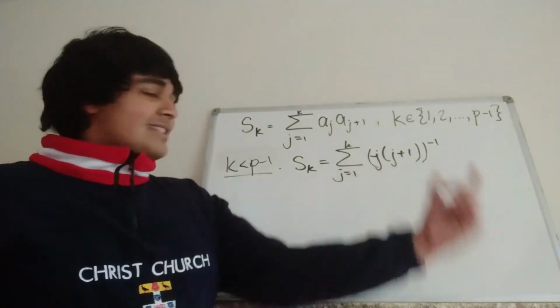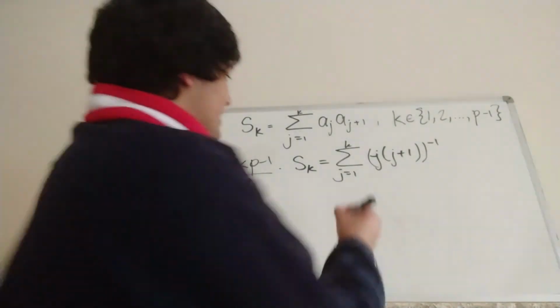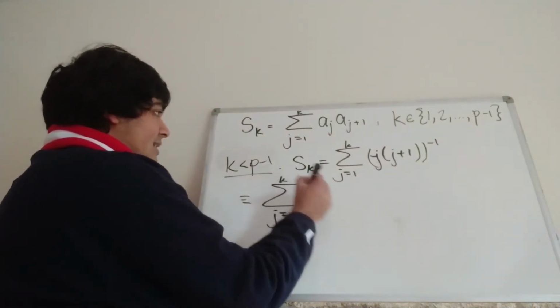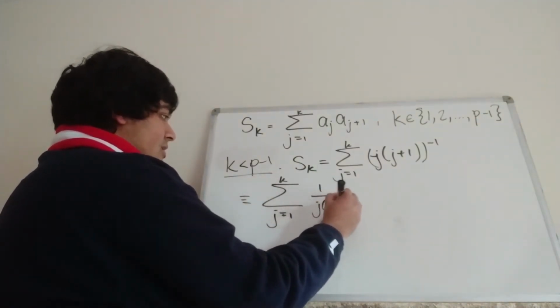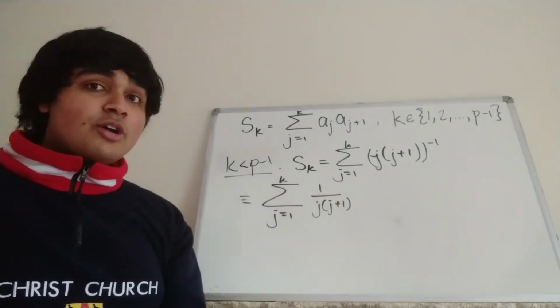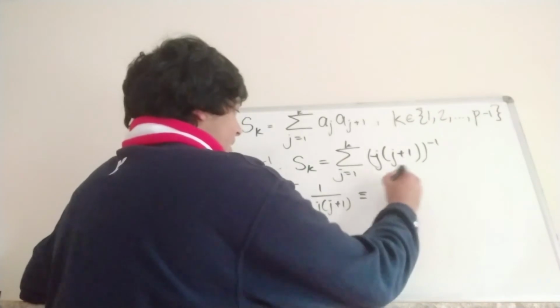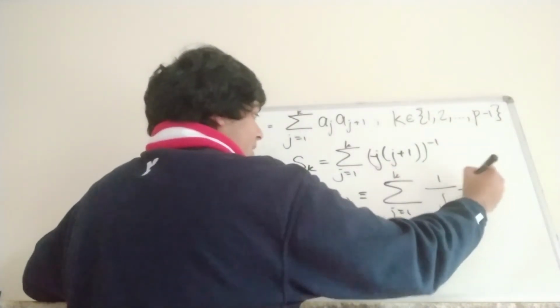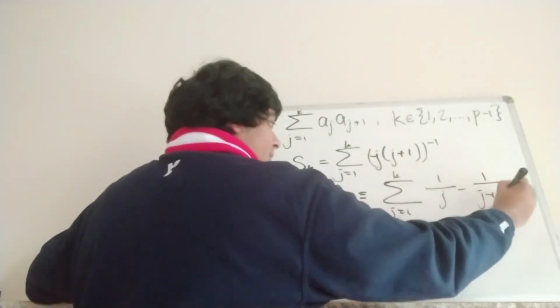Okay, but I'm going to write this in fraction notation. So this is congruent to the sum from j equals 1 to k of 1 over j times j plus 1, because remember we're looking at everything mod p. But now what we can do is use partial fractions to write this thing here as the sum from j equals 1 to k of 1 over j minus 1 over j plus 1.